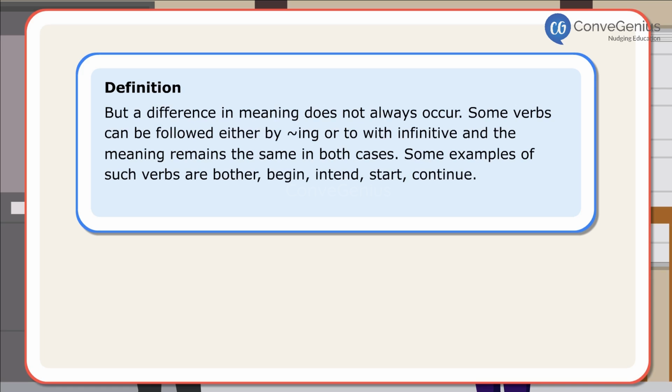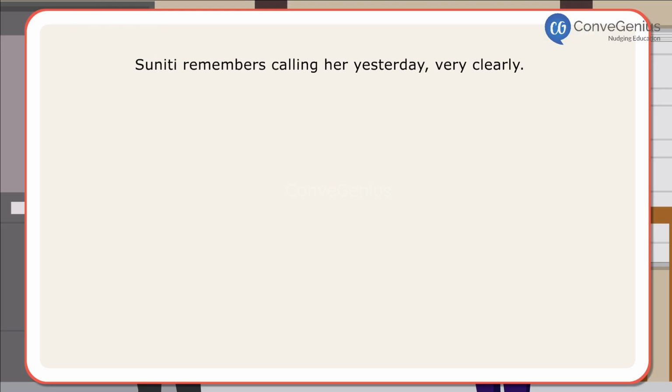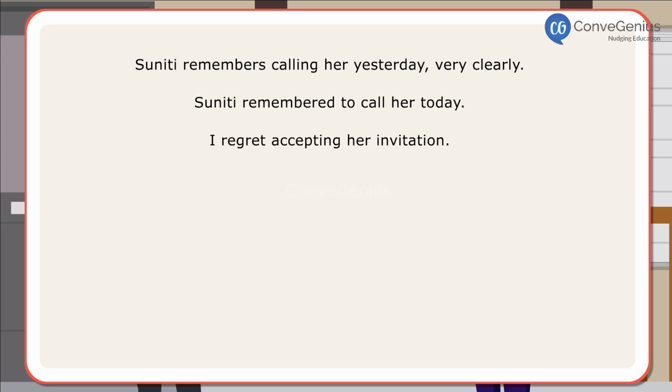Let us look at a few sentences. Suniti remembers calling her yesterday very clearly. Suniti remembered to call her today. I regret accepting her invitation. I regret to say I cannot accept your invitation.